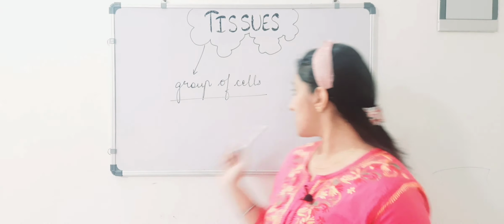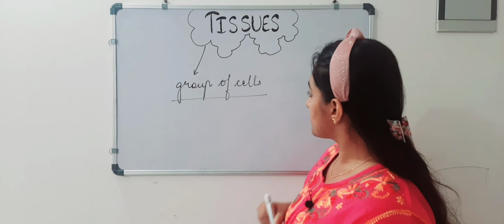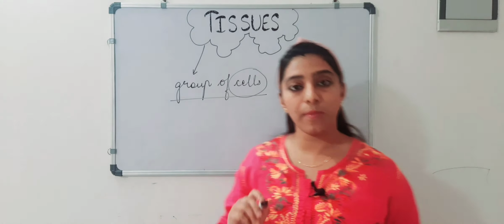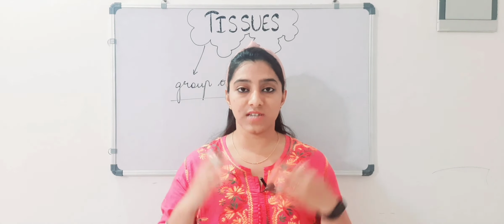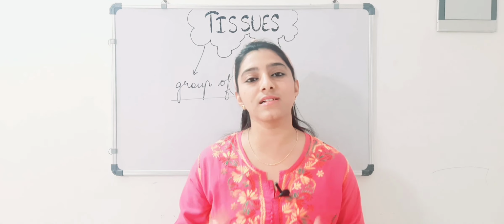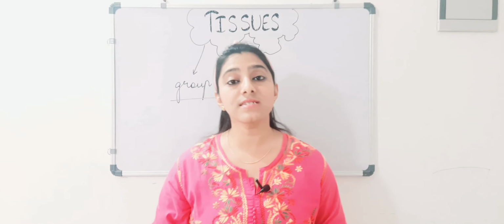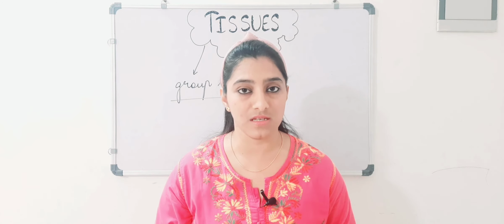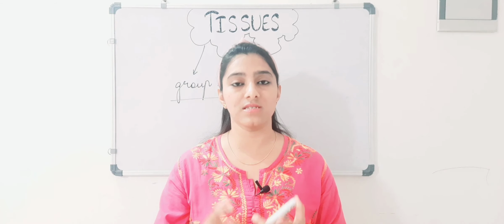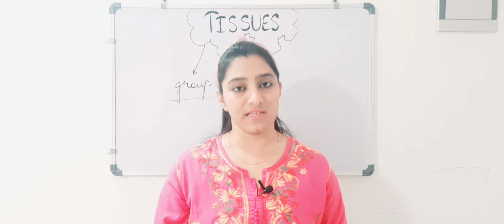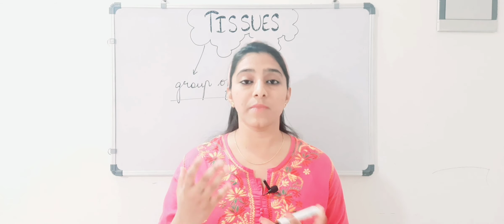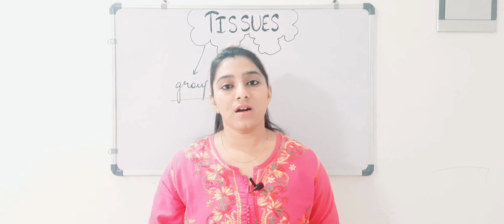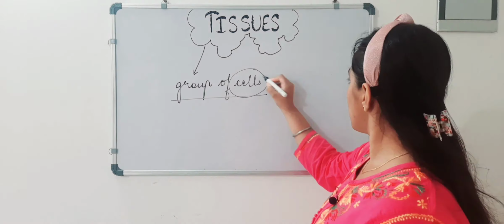So, what are cells? In the last chapter, you have read about cells. That chapter is all about cells. So, what are cells basically? Cells are structural and functional unit of all living beings. Means all living beings are made up of cells. These cells may be one or many in number. For example,